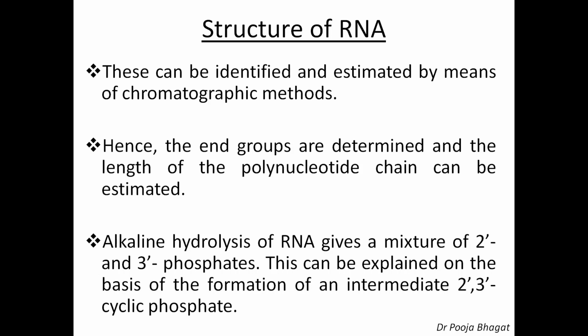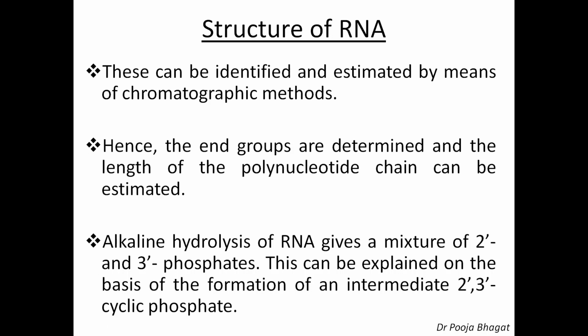These can be separated, identified and estimated by means of chromatographic methods. We need not discuss it in too much detail. So we can identify which nucleoside is present in this mixture, and that will be the 5' end. Which nucleotide is present as nucleoside 3',5'-diphosphate, that is the other end, and the total number of nucleotides present will give us the length of the polynucleotide chain. So we can estimate the end groups as well as the length of the polynucleotide chain by using this enzyme.